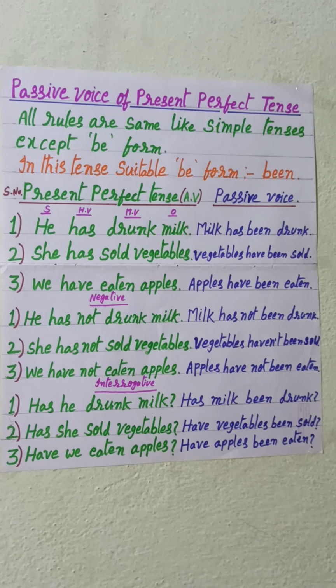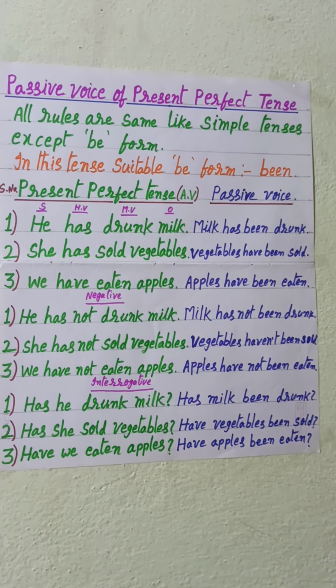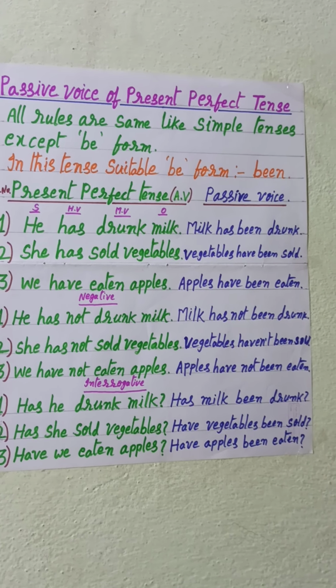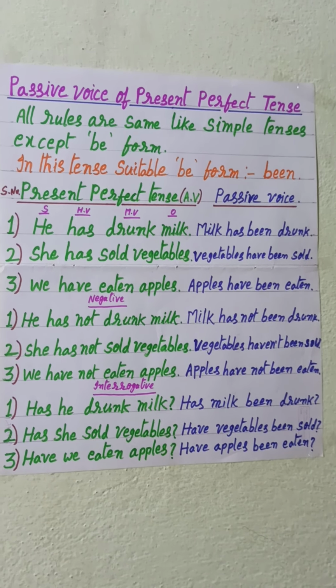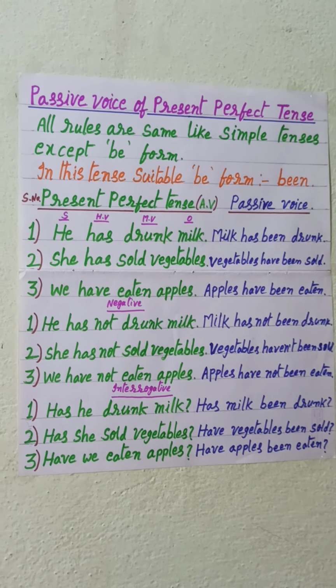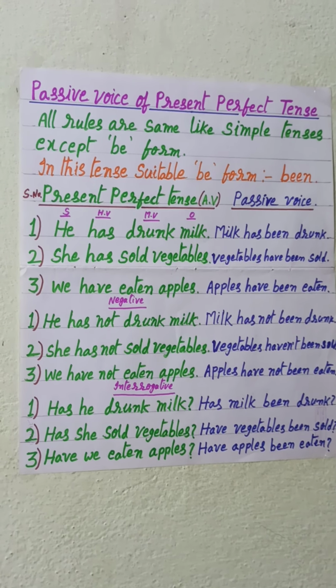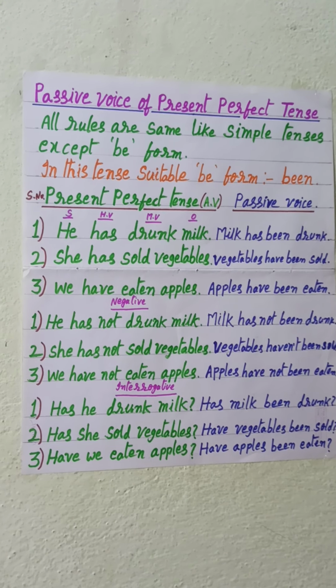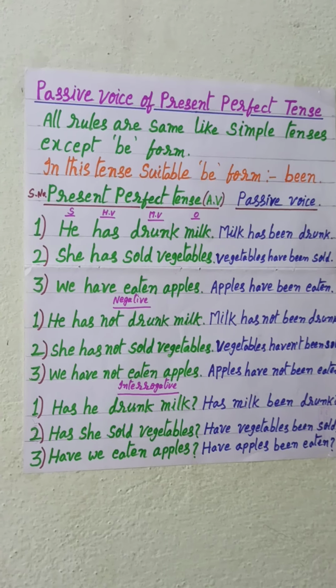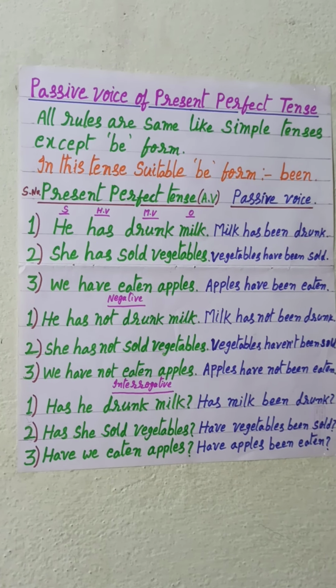The passive voice: milk has been drunk. In the present perfect tense, the main verb is past participle. In the passive voice also, the same main verb is used.